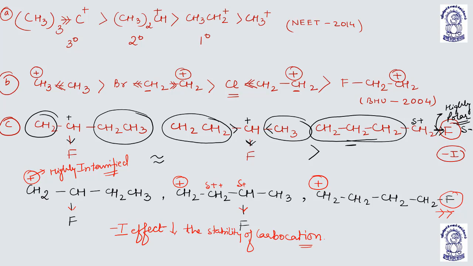That is understood? Okay. So it will be more stable than this.